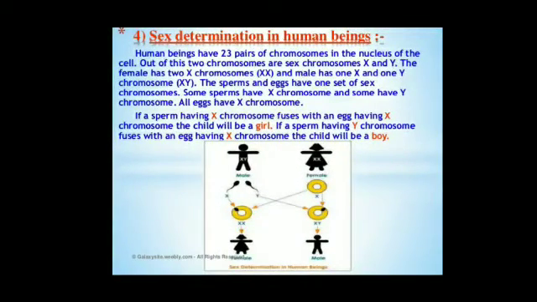As I told you, human beings belong to the class chordates that have a true vertebral column, that is, spinal cord. If we talk about the number of chromosomes present in human beings, there are 46 chromosomes. In terms of pairs, there are 23 pairs of chromosomes in the nucleus of the cell of human beings.